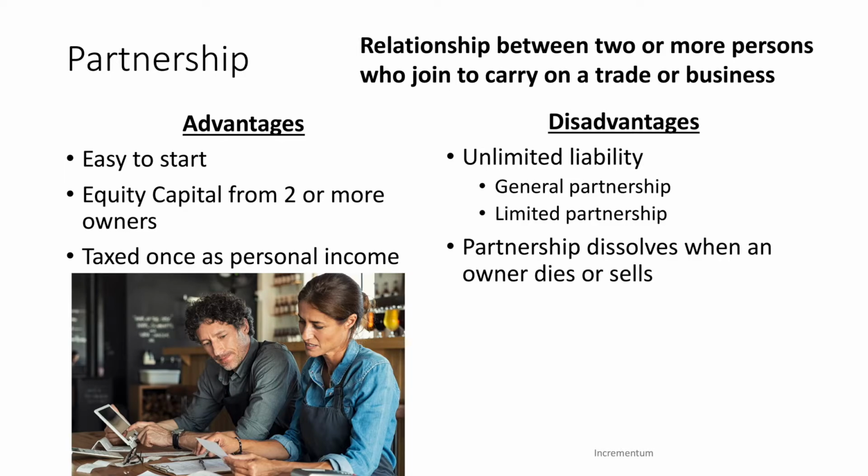The disadvantages, like with a sole proprietorship that ends with the owner's death, a partnership dissolves when an owner dies or decides to sell their interest in the business. It is difficult to sell the ownership interest because not only are you selling a portion of the business, you're also selling a partnership with someone else. So if someone is interested in purchasing your interest in a partnership, they have to meet the other partner, they have to decide if they're going to get along with them, if they're going to work well together, and essentially what you're doing is selling someone kind of like a marriage.